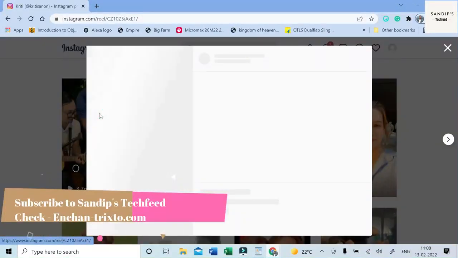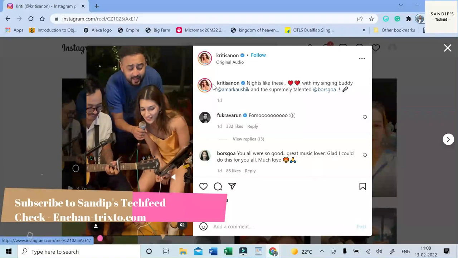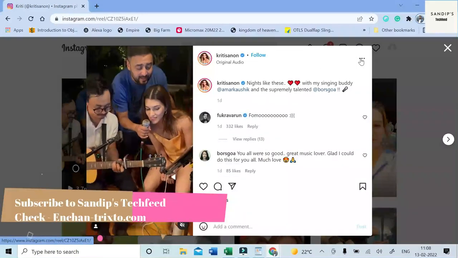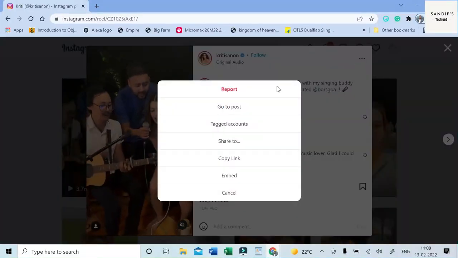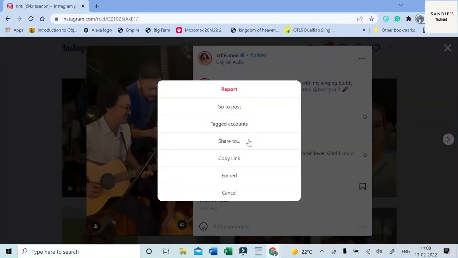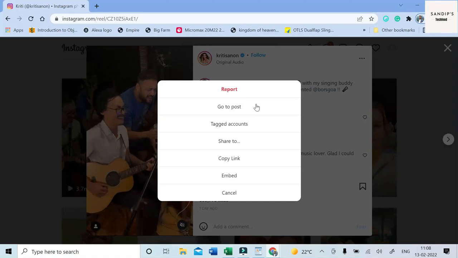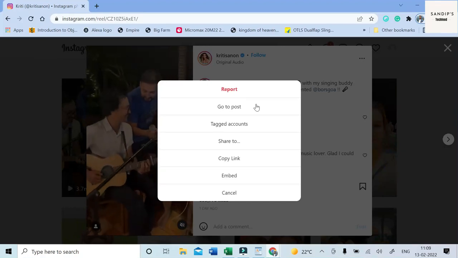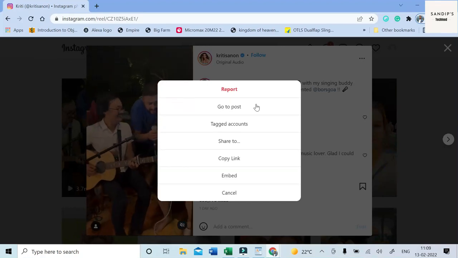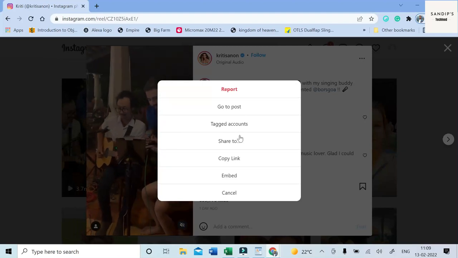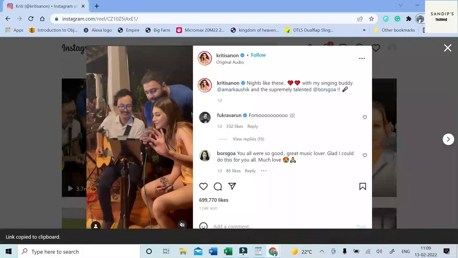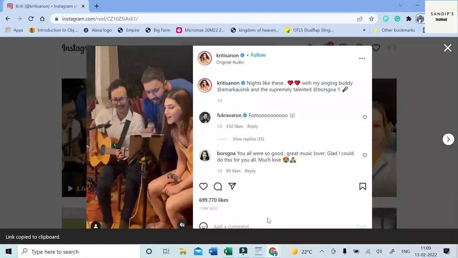Let's click on it. On the right hand corner you will find three dots. Just click on that. In the drop down there are a lot of options: report, go to post, tagged accounts, share to, copy link, embed and cancel. So our action area will be copying the link. So the link is copied.